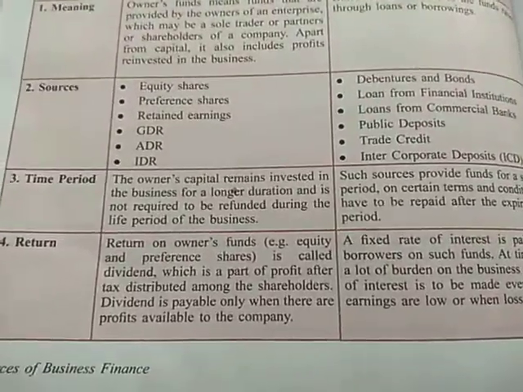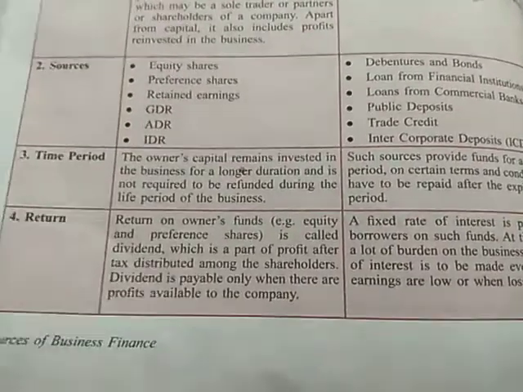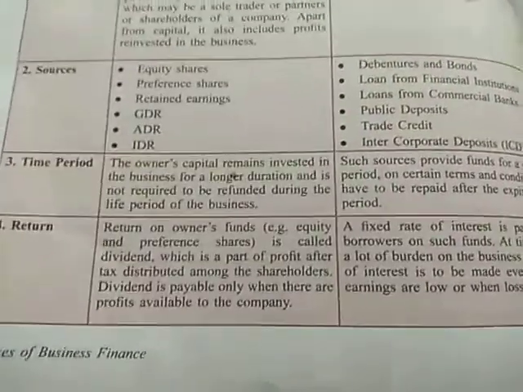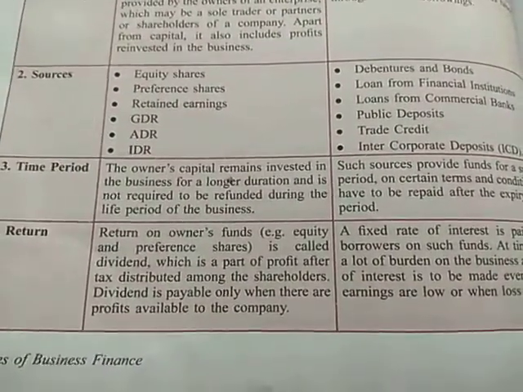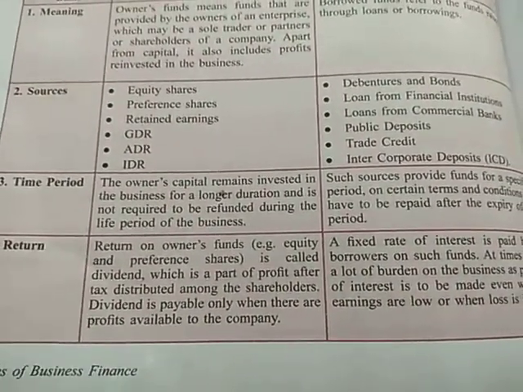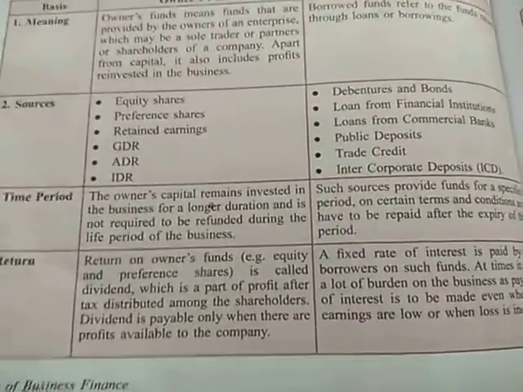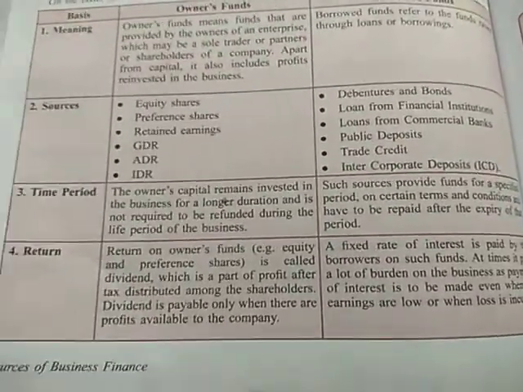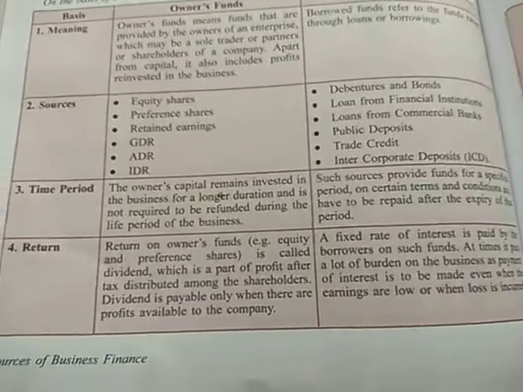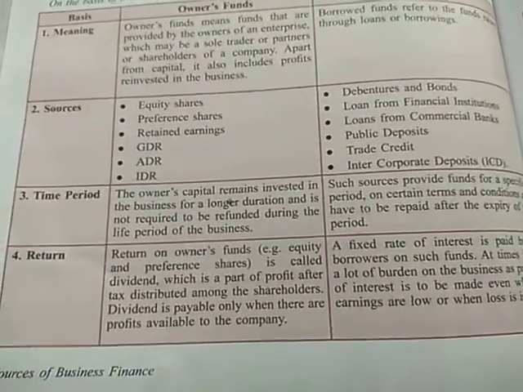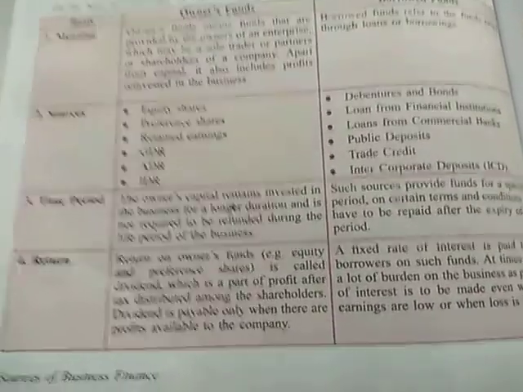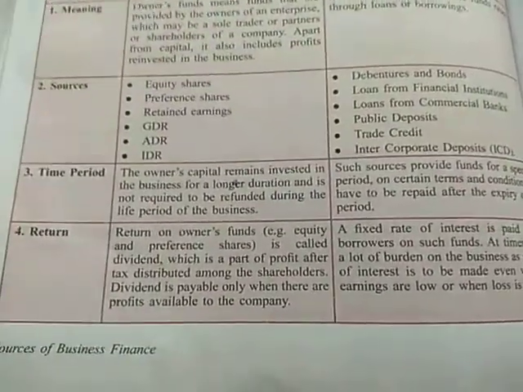When it comes to a company where there are 1000 shareholders and all of them are owners in the company, whatever amount of profit will be earned by the company, that profit will be distributed among all the shareholders according to the shareholding pattern, according to the volume of shares held by them. This amount of profit that they are getting is their dividend, or the return for the amount that they have invested in the business.